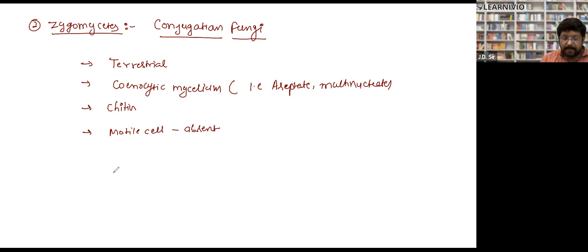Next point: asexual reproduction takes place through sporangiospores, which are non-motile.